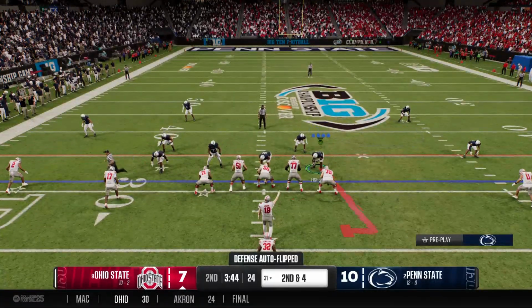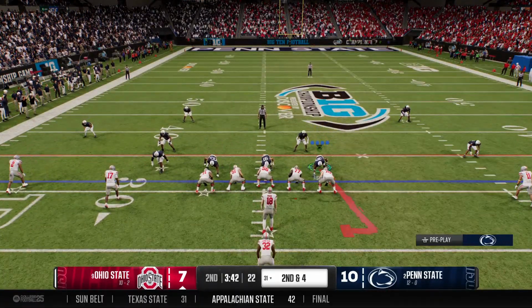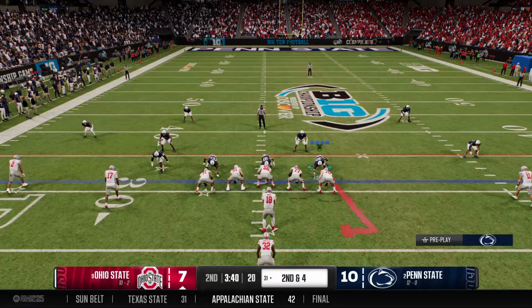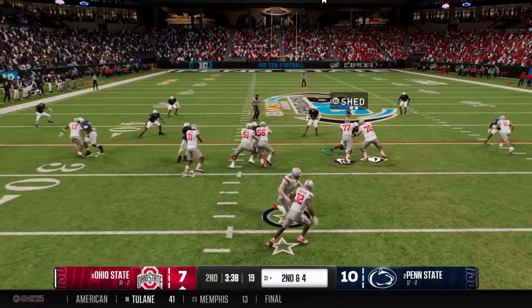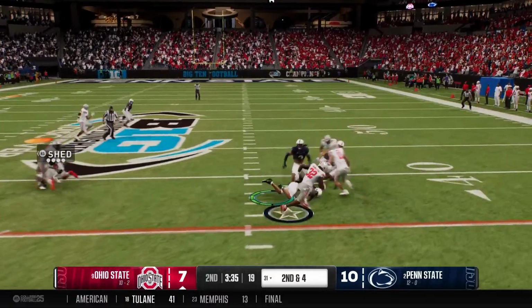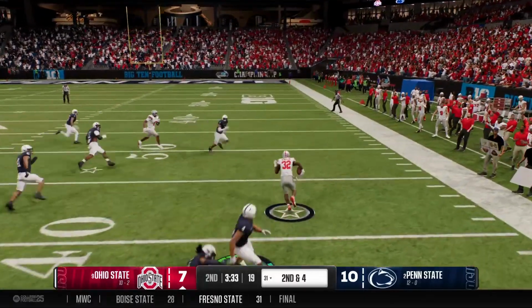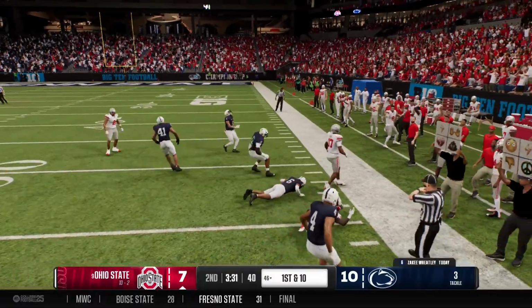2nd down play coming up. There's the handoff. Fights through a tackle. Brought down after a solid run.